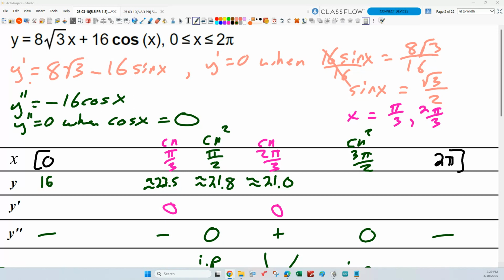Three halves pi. Ooh, I get about 65.3. And at 2 pi, I get about 103.